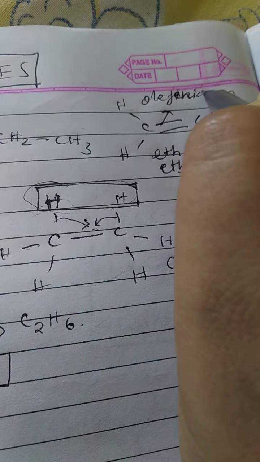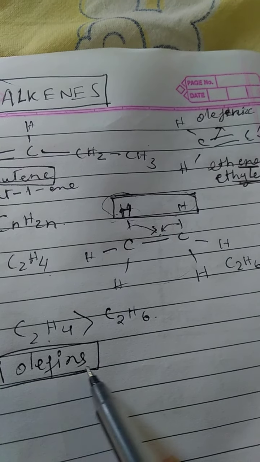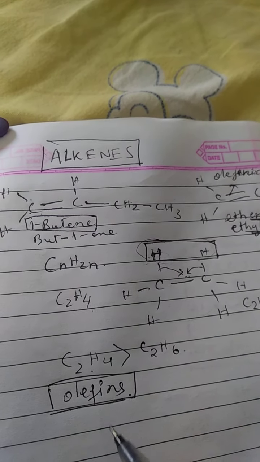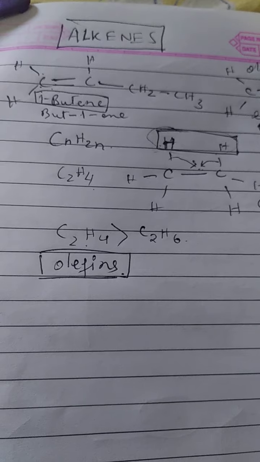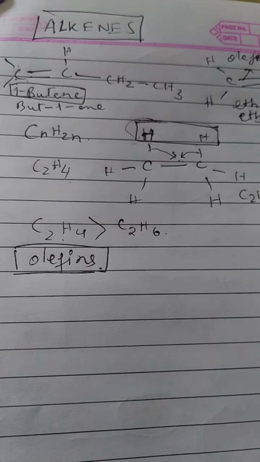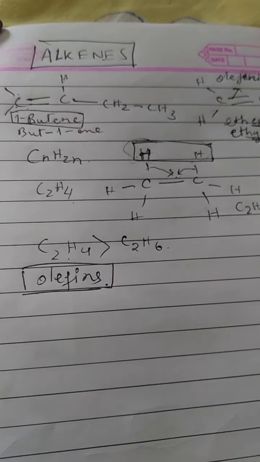This double bond is called the olefinic bond because they are also called olefins. The alkenes are also called olefins, and they have a tendency to form oily products when they combine with halogens. The nomenclature, as I have told you.